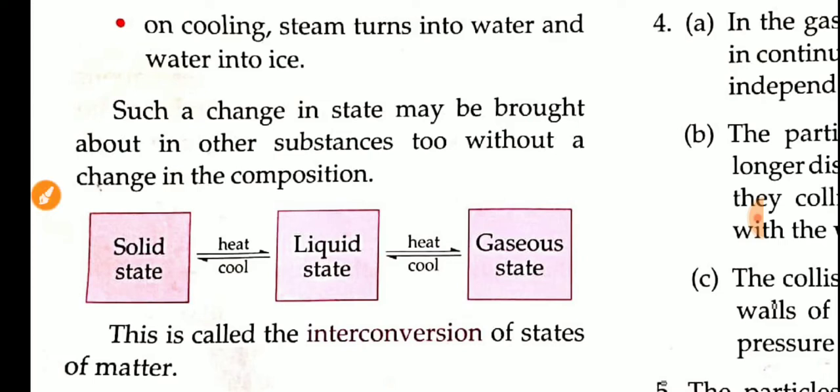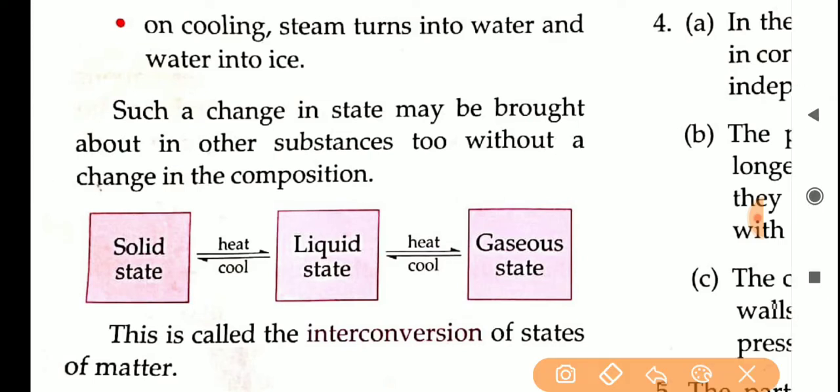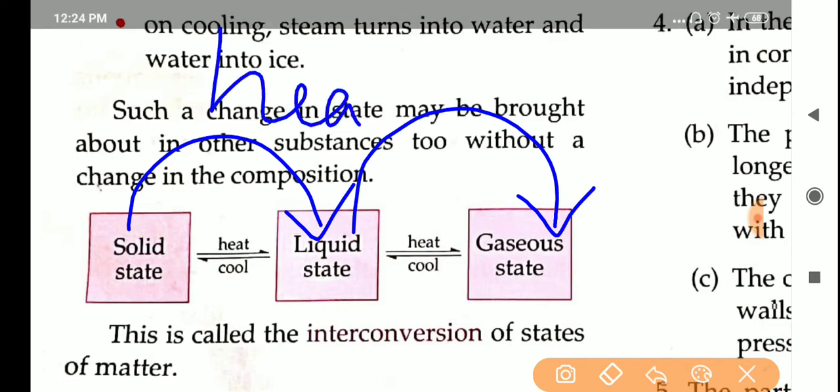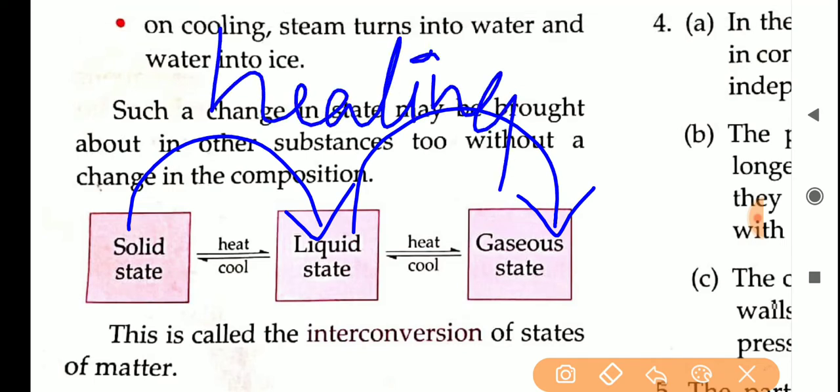For example, if we heat ice, it will change to water. The molecule is still H2O, the composition is not changing. If we heat that water again, it will change to water vapor. This takes place when we heat the substance, and if we cool it, it will return to its original condition. If we cool the water vapor, what will happen? Water vapor will change to water.